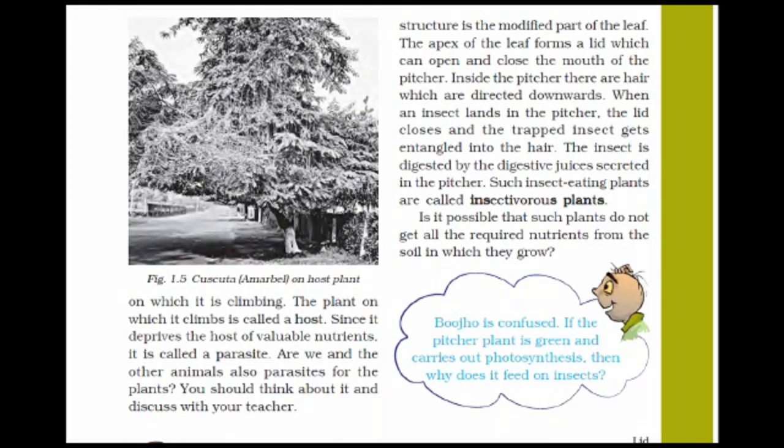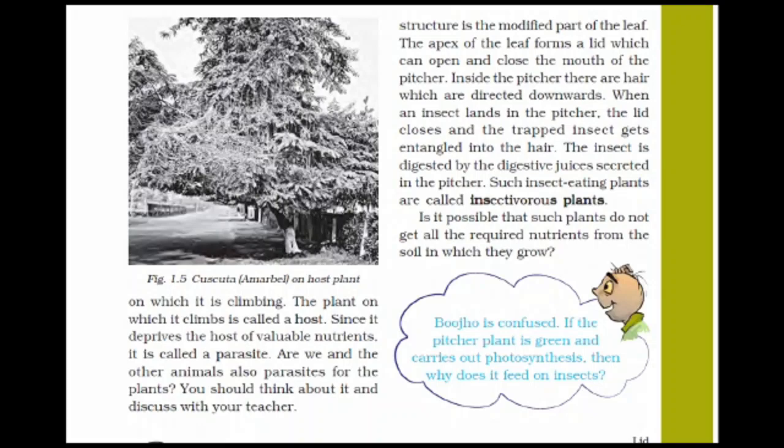It forms a lid which can open and close the mouth of the pitcher. The work of the lid is like that only: it can be opened and it can be closed. Now inside the pitcher there are hairs which are directed downwards.